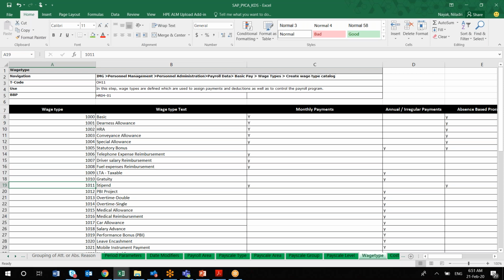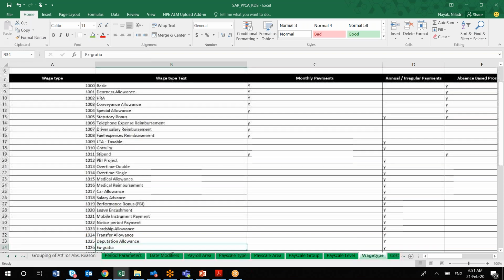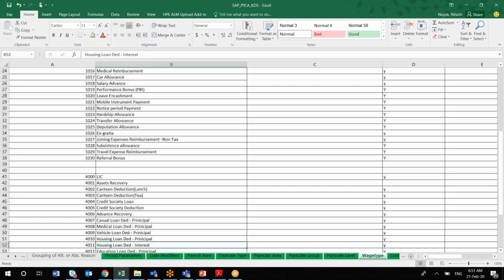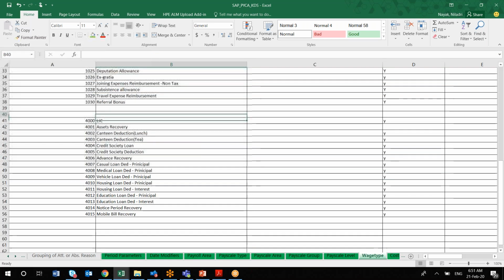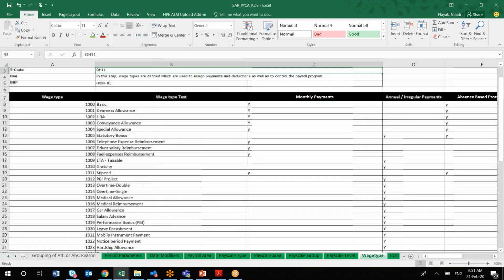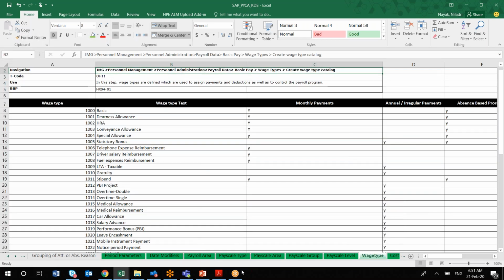Okay, so if you're not having any on-premise payroll in SAP, this will be an additional workbook which SAP doesn't provide, but people take this information in different ways, take different approaches. Similarly, you can ask the client what are the possible wage types they would like to create, what set of configurations and wage types you can take, and you have to understand any speciality of each specific wage type.